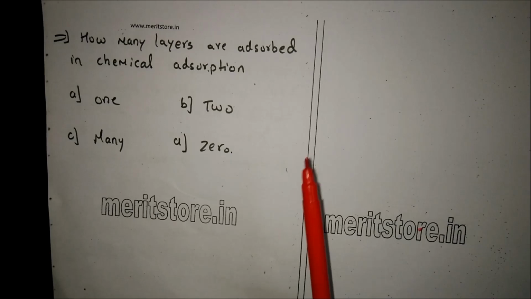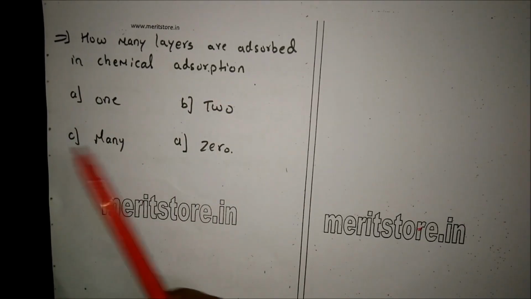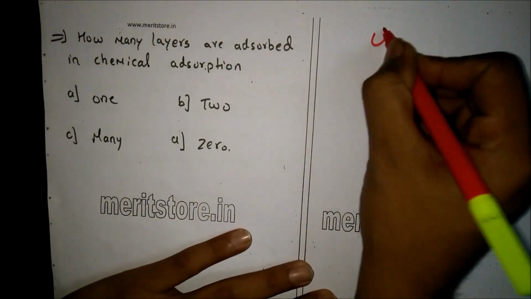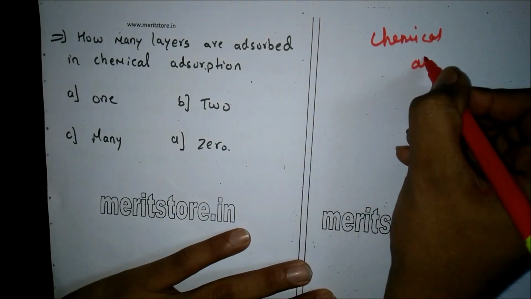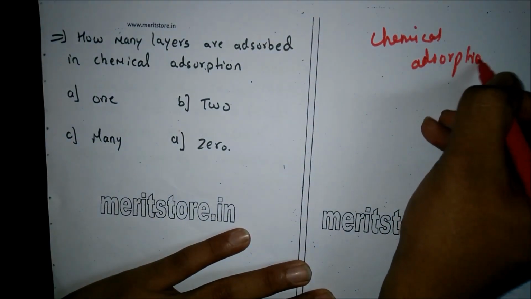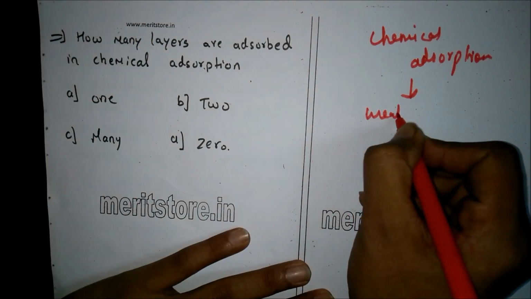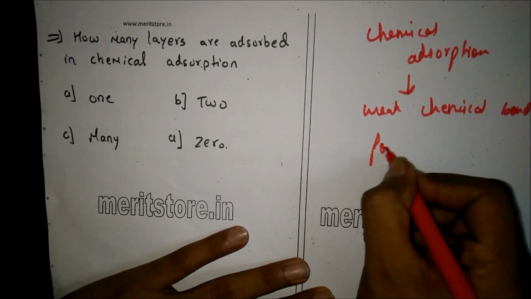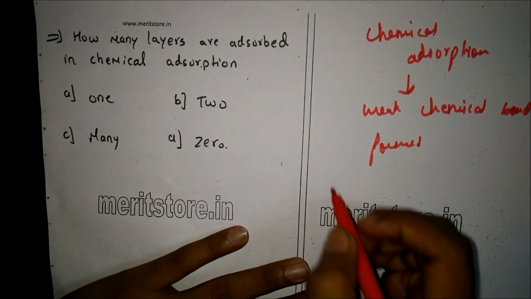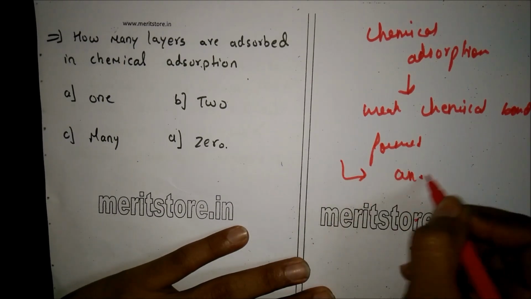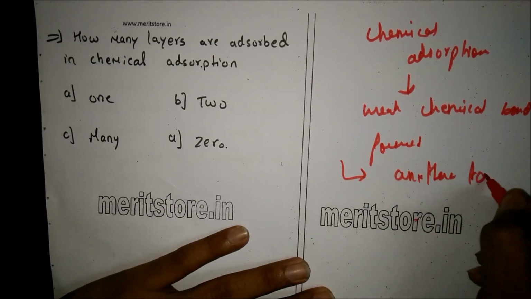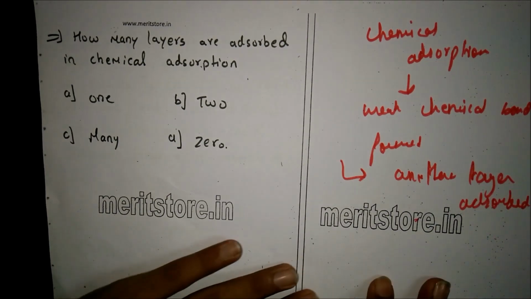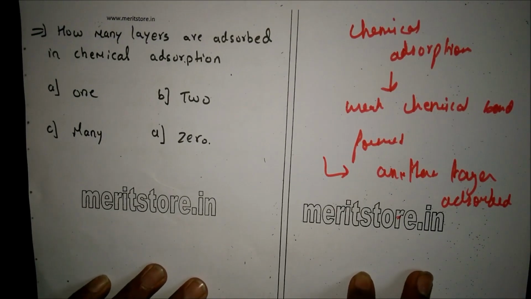How many layers are adsorbed in chemical adsorption? A. 1, B. 2, C. Many, and D. 0. Now, in chemical adsorption, a chemical bond is formed. Now, due to the bond, another layer after one cannot be adsorbed. Therefore, many layers cannot be adsorbed. Therefore, the correct answer is option A, 1.